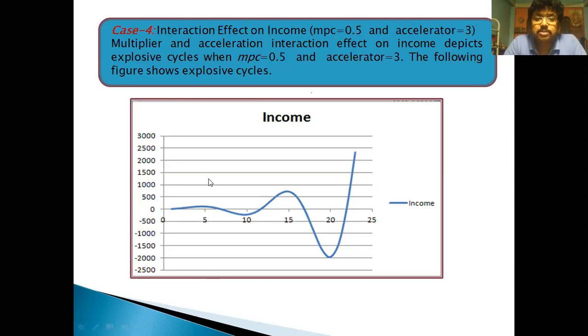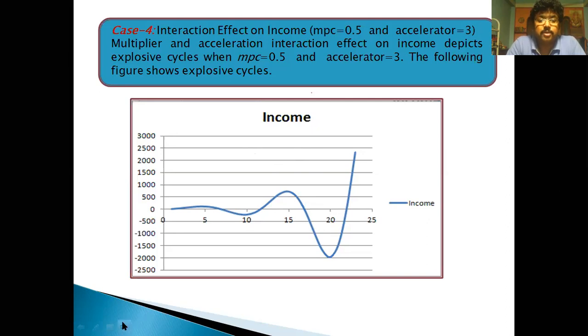Now, what happens? The multiplier and accelerator interaction effect on income depicts explosive cycles. When the accelerator is high, at 3, the cycle is explosive. This figure shows this, case 4 of the simulation model on the basis of the marginal propensity to consume and